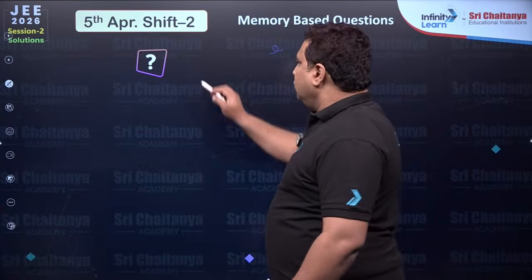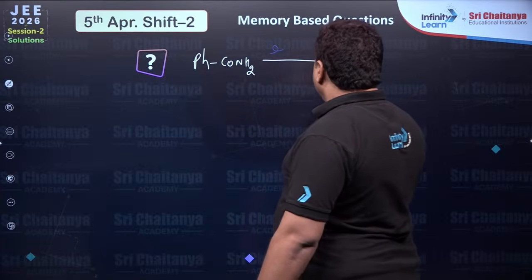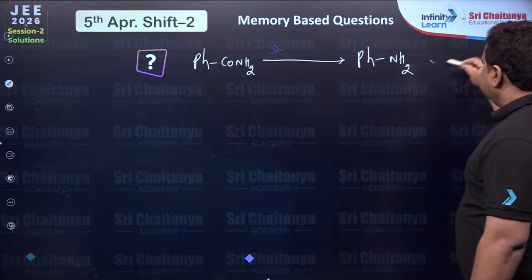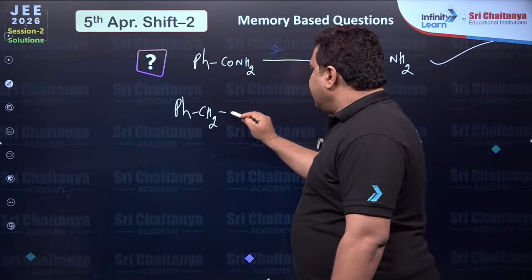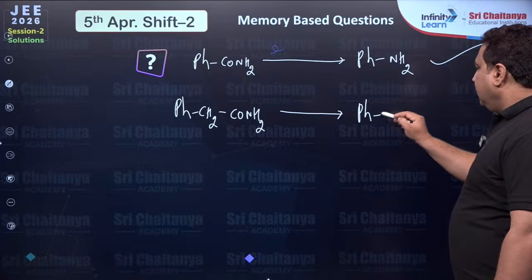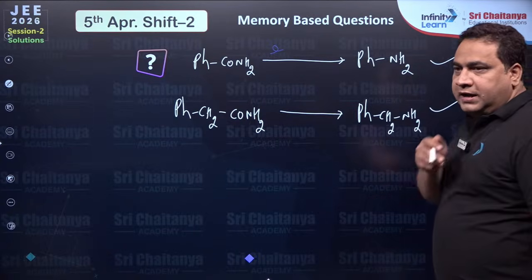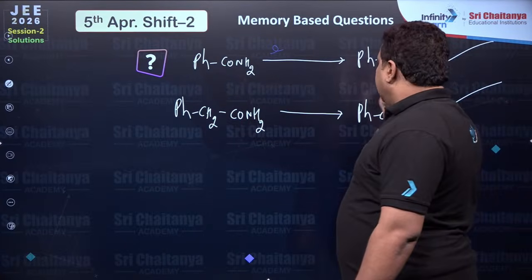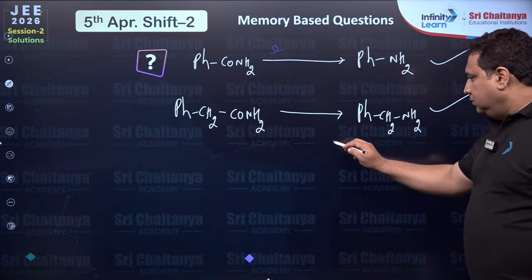Some people say benzamide. If it is benzyl, if it is this one, you will get this one, which is correct. If you are telling that, no sir, he gave benzylamide, then you are going to get this one, benzylamine, and this is correct. Now clear? So benzamide gives aniline, benzylamide gives benzylamine. Happy now?